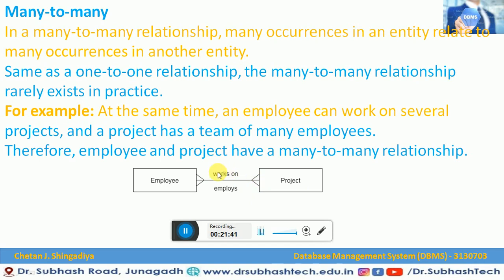So you can see this representation of arrows. One employee can work on more than one project, and in one project more than one employee can work. So this is how a many-to-many relationship can exist in an entity relationship diagram. But once again, as with the one-to-one relationship, a many-to-many relationship rarely exists in practice.